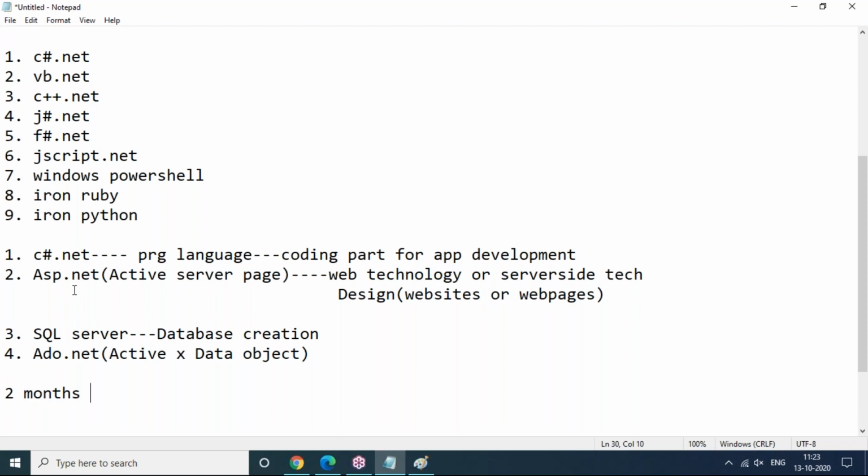And for every session, clear materials also I'm going to send to you. You need not get any confusion here. Complete material will be there: C#, ASP, SQL Server, ADO.NET and all. And every day the session is going to be live recorded. Whatever I cover in the session, the same recorded video I'll send to your Google Drive. You can watch it again and again. The material can be downloaded, so you can see this.